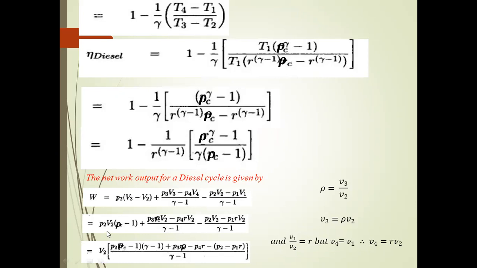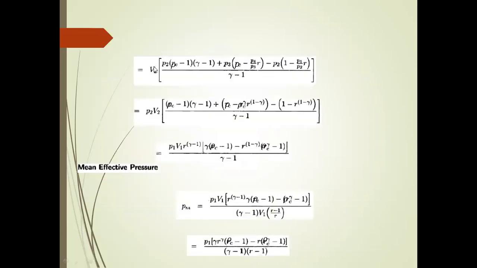Finally, we write V2 as a common multiplier from this equation: P2 into (rho minus 1) into (gamma minus 1), plus rho P3 gamma minus P4 R, minus P2 minus P1 R, divided by gamma minus 1. Next, we have to simplify this. Again, we have to simplify this equation. Finally, we get V2 times P2 (rho minus 1) into (gamma minus 1), plus P3 rho minus P4, divided by P3 into R minus P2 into 1 minus P1 divided by P2 into R, divided by gamma minus 1.